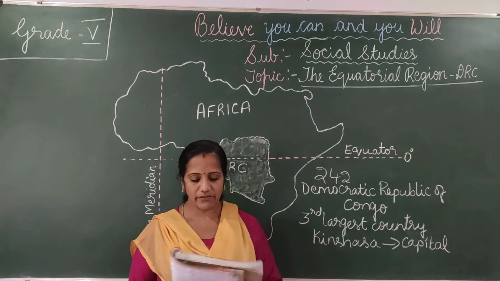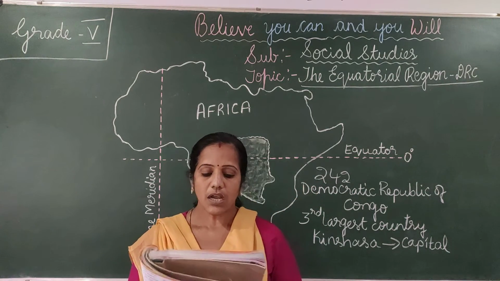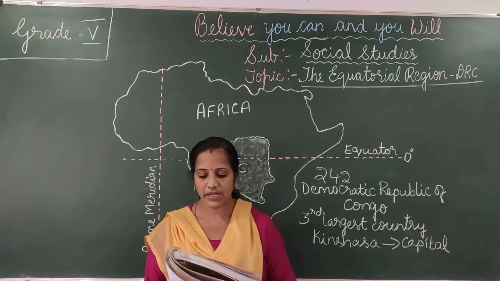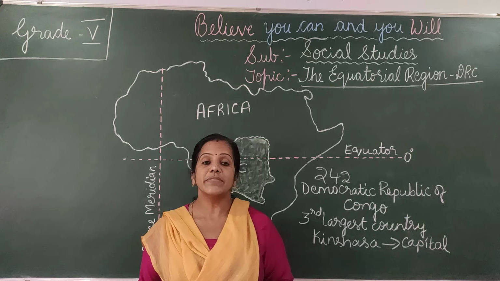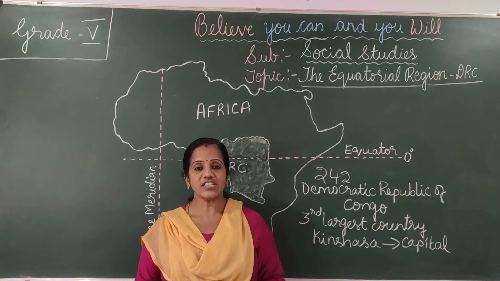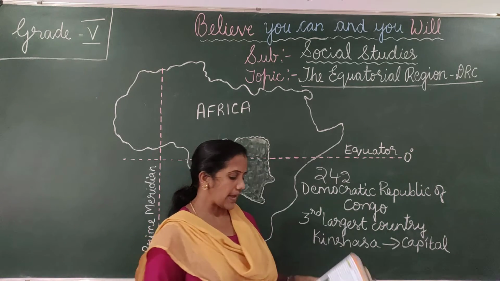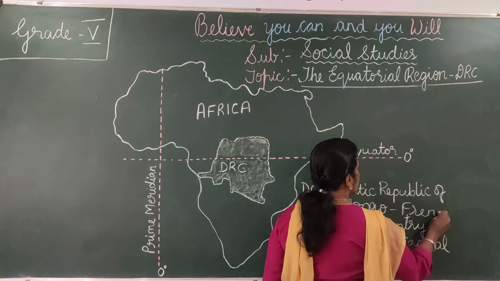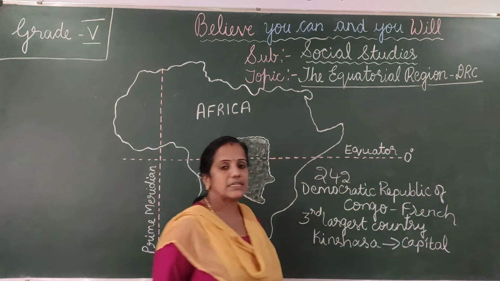French is the official language of this country.